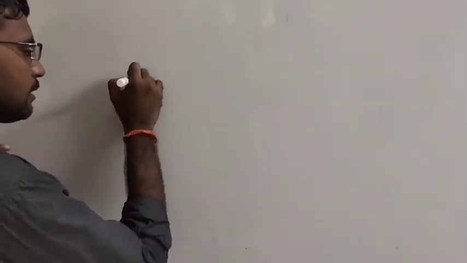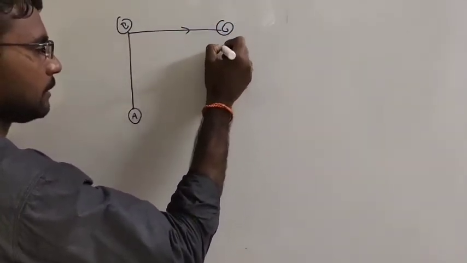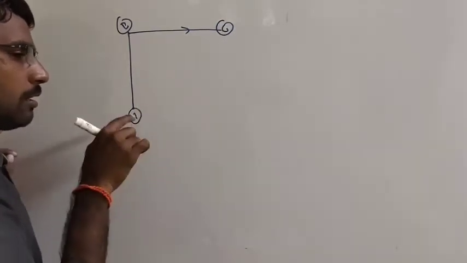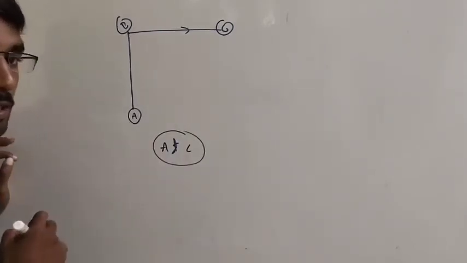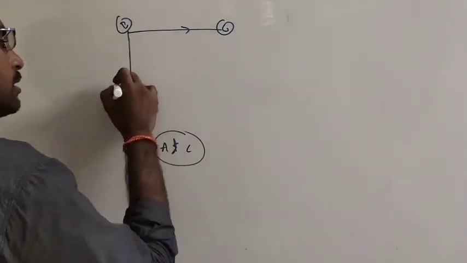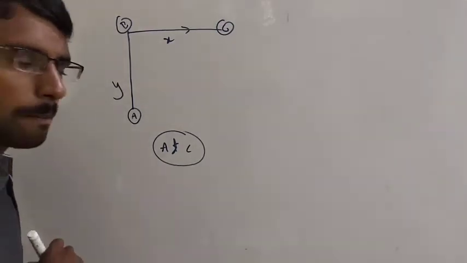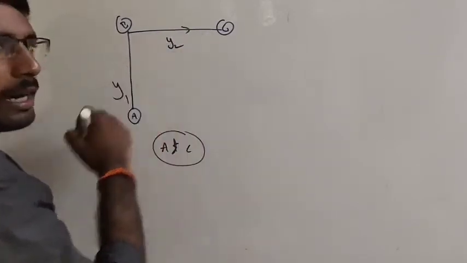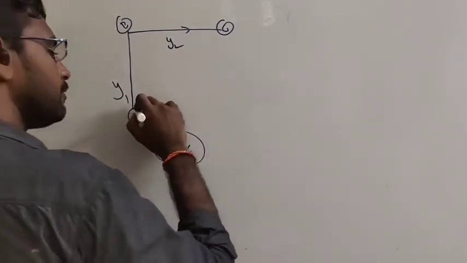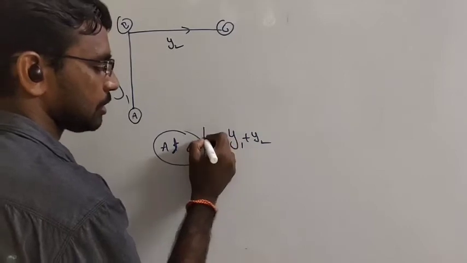Now the object is travelling in this direction to point B. Now after that it is taking a right turn to point C. Okay. Then what are the distance and displacement between A and C? Distance and displacement both. Let me consider these two distances as y1 and y2. So the distance is the total, y1 plus y2.